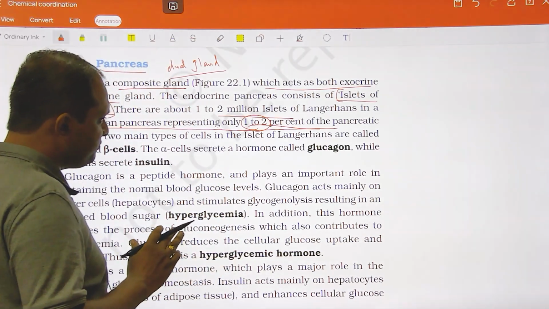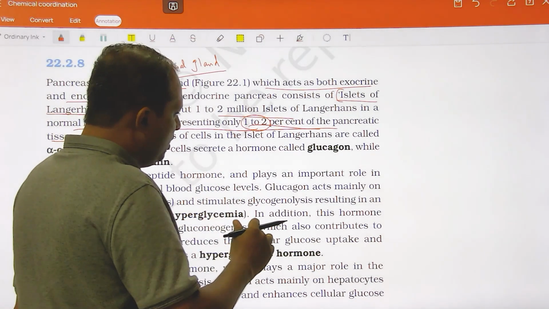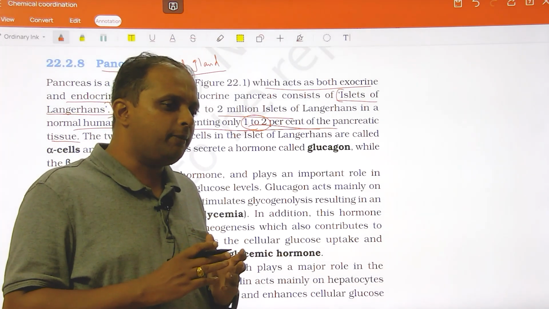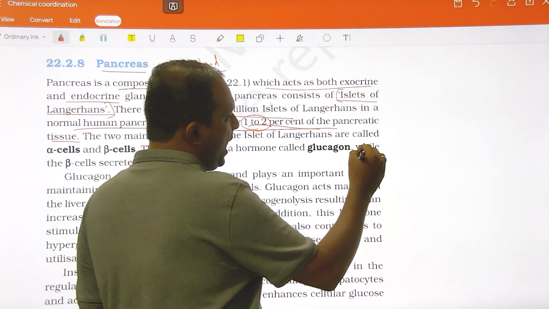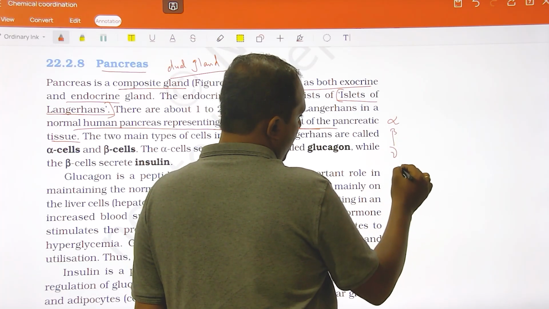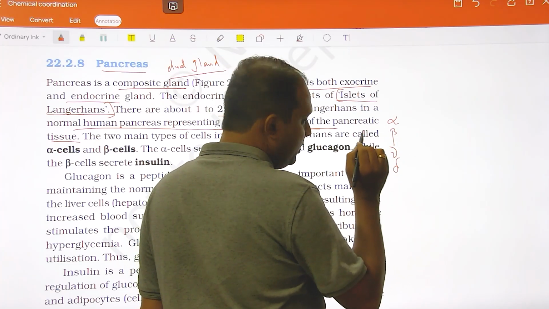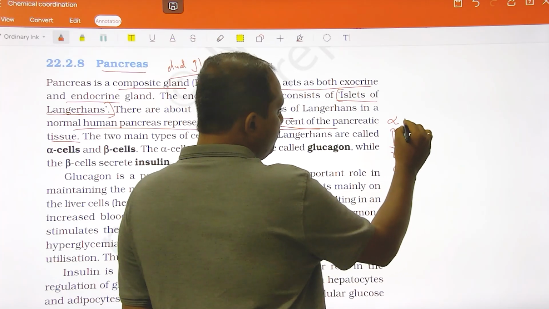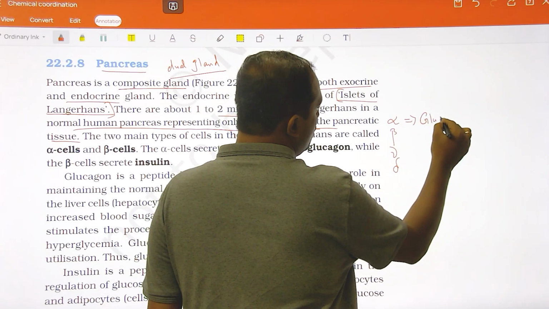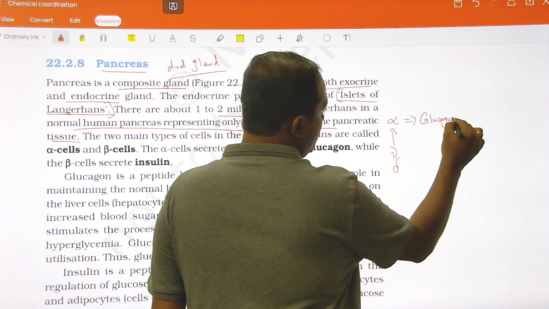Now, the islets of Langerhans have different types of endocrine cells: alpha cells, beta cells, gamma cells and delta cells, right? Alpha cells produce a hormone called glucagon.